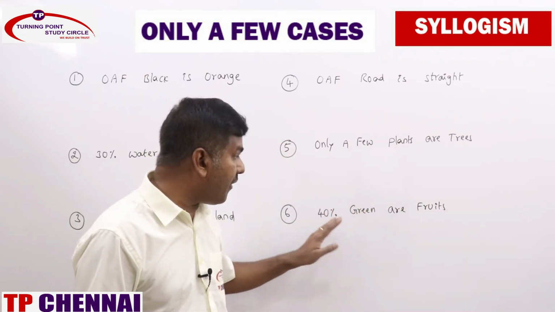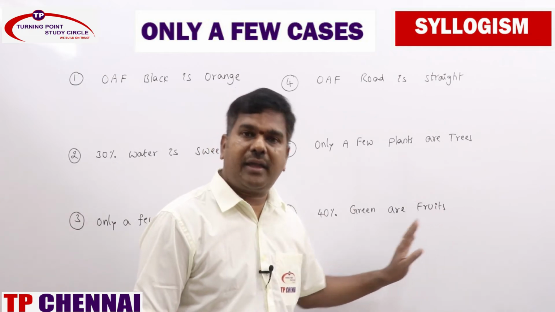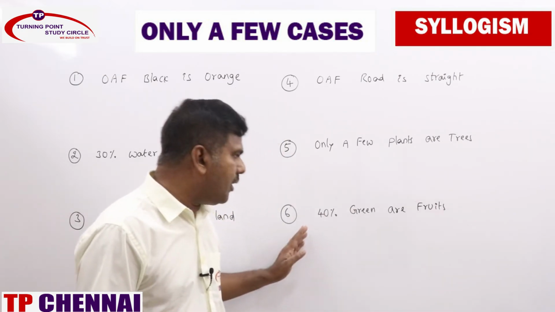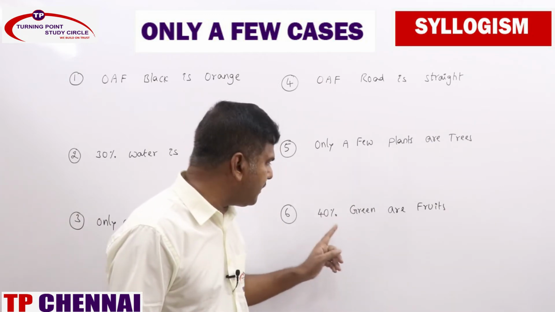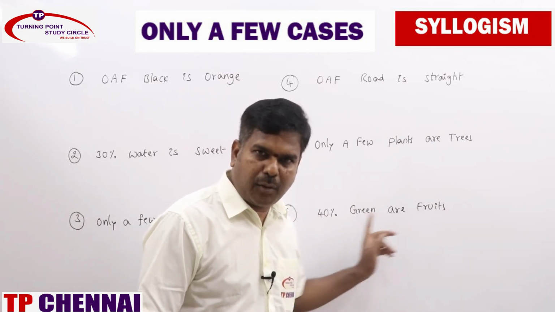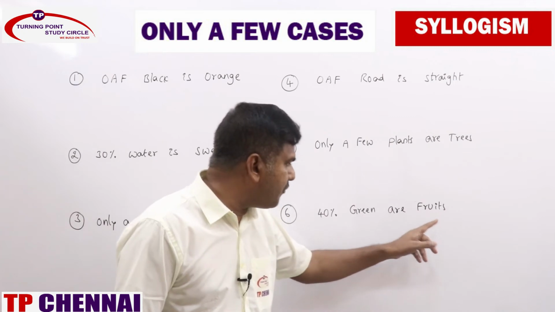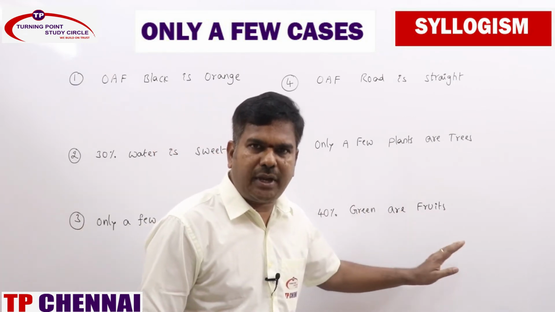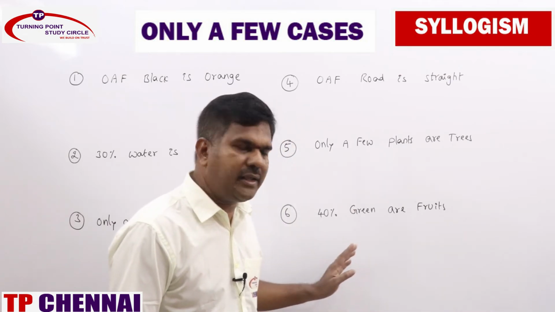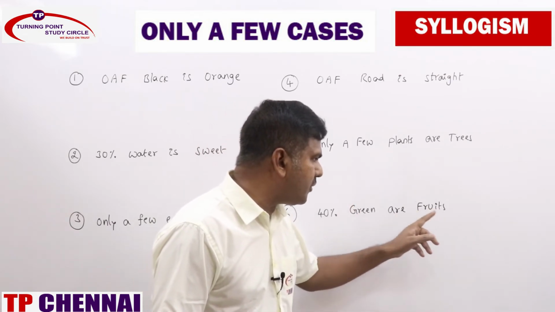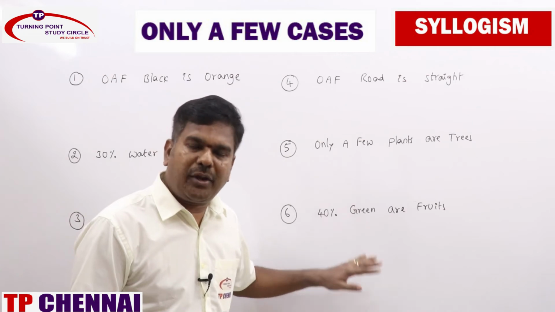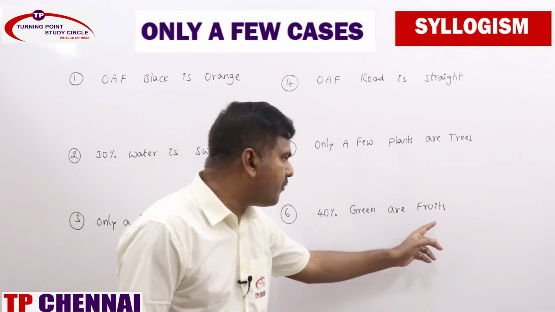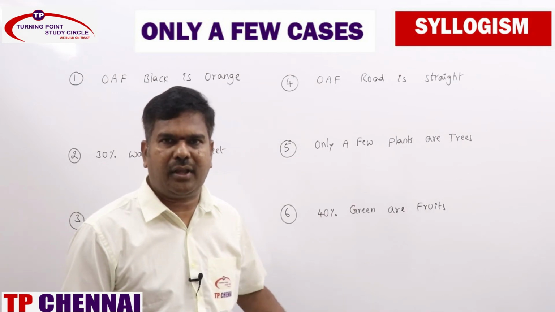Coming to here, "40% green are fruits." Again, this has to be treated as only a few. Clear? So now, what are all the immediate inferences you will be getting? Some green are not fruits, and some fruits are greens. It is directly implied by the O statement, and only a few can be converted into I statements. So some green are not fruits, some fruits are greens. Coming to possibilities: all fruits are greens is a possibility, some fruits are not greens is a possibility.